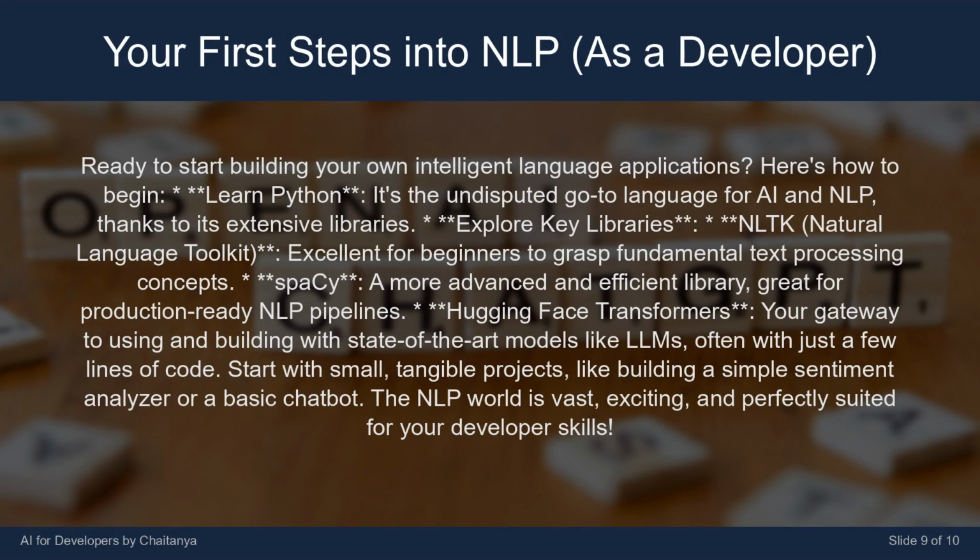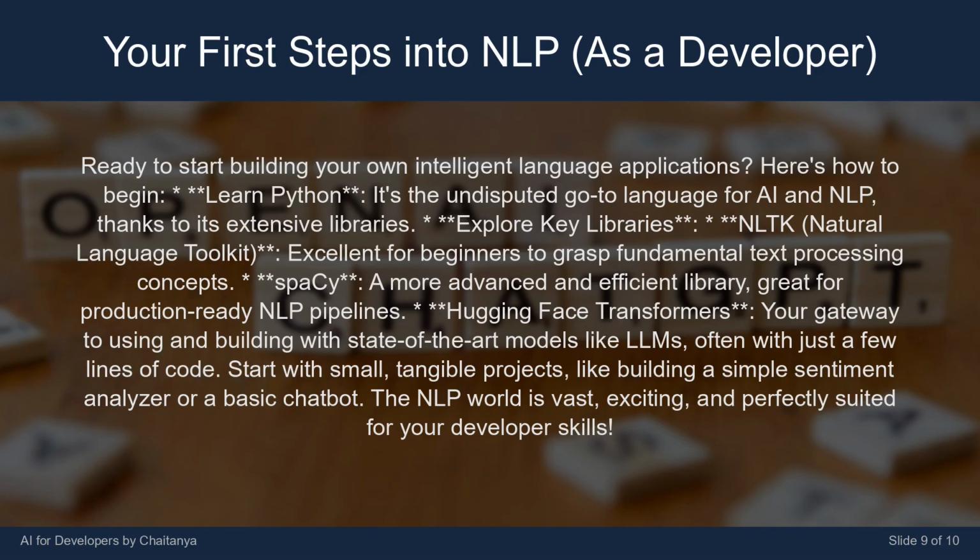Ready to start building your own intelligent language applications? Here's how to begin. Learn Python. It's the undisputed go-to language for AI and NLP, thanks to its extensive libraries. Explore key libraries. NLTK, the Natural Language Toolkit, is excellent for beginners to grasp fundamental text processing concepts. spaCy is a more advanced and efficient library, great for production-ready NLP pipelines.